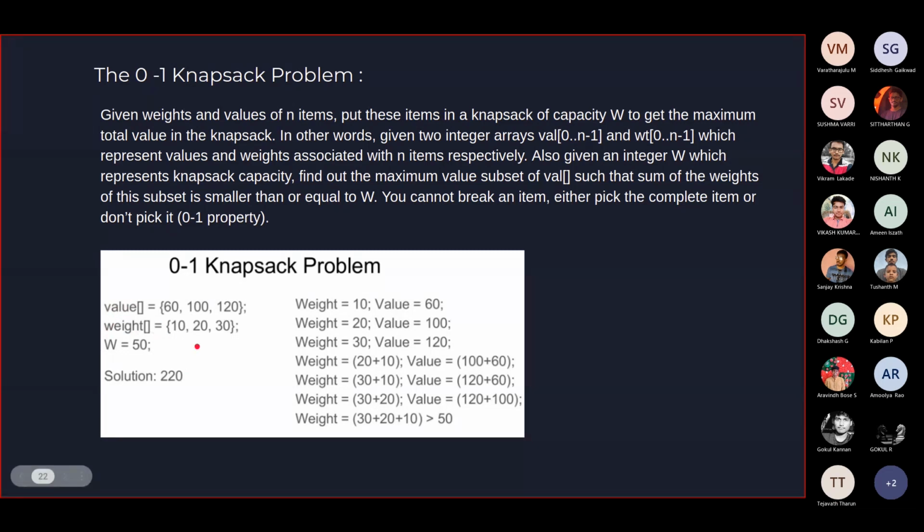Let's say you went to your uncle's house during Diwali, and he places some n number of items on a table, and you have a bag of, let's say, 50 units of capacity, and he says you can take any number of items home. Ideally you would want to take all the items, but you got a bag only of 50 units weight.